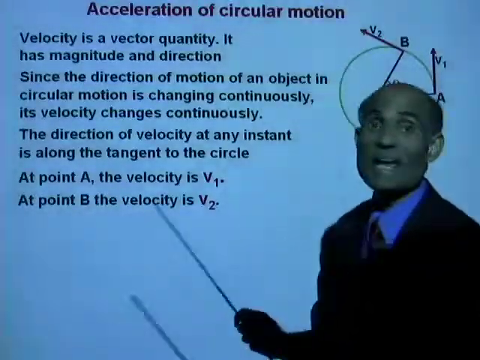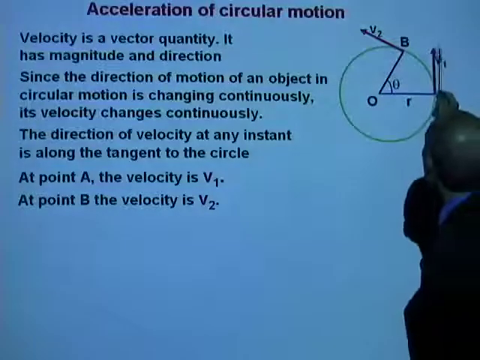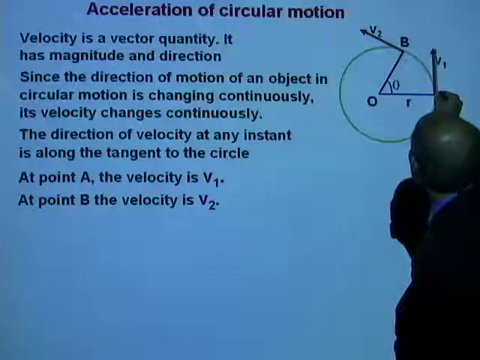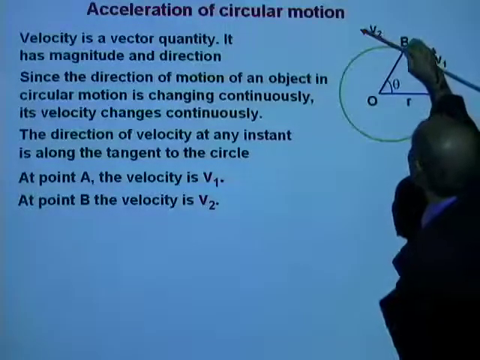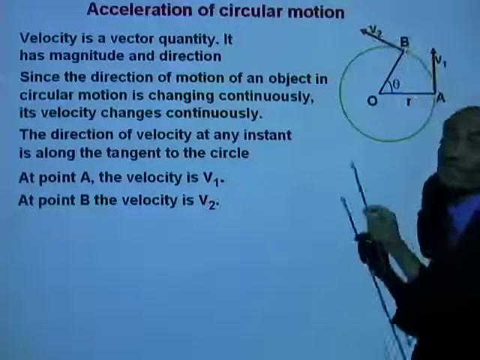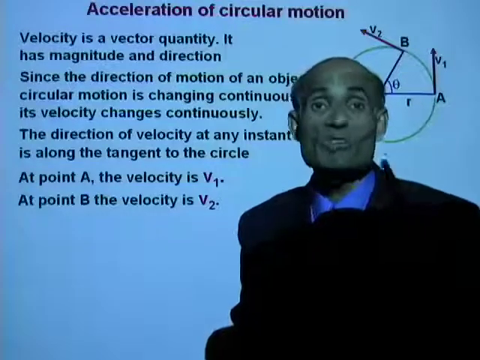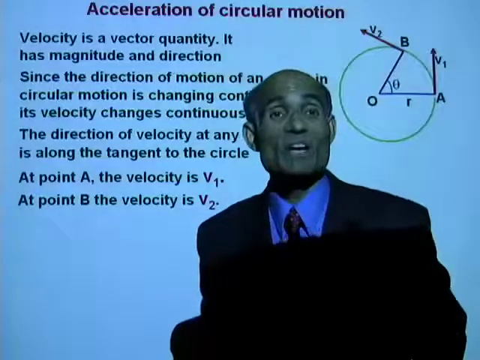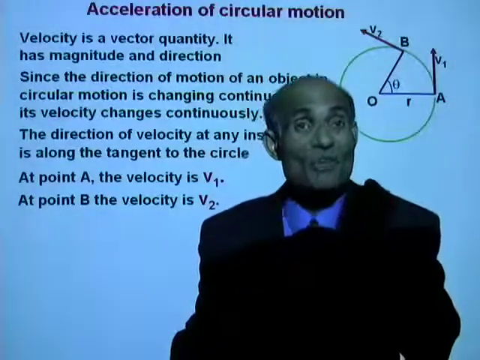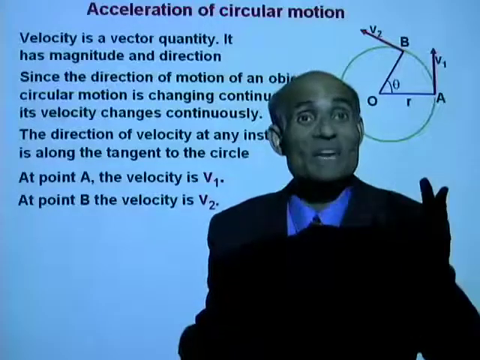Now, look at the lengths of the arrows. If I can measure the length of the arrow here, and the length of the arrow there, the length of the arrow in both cases is the same. What does it indicate? It indicates that the magnitude of the velocity is the same in both cases.